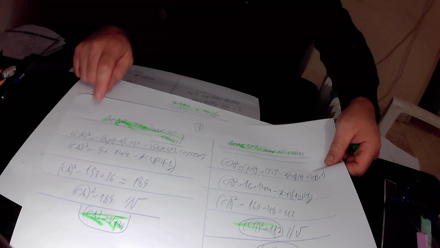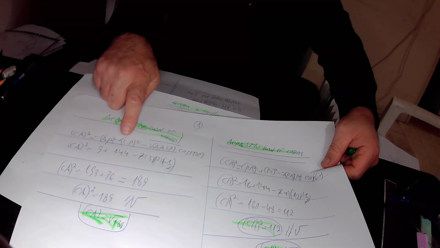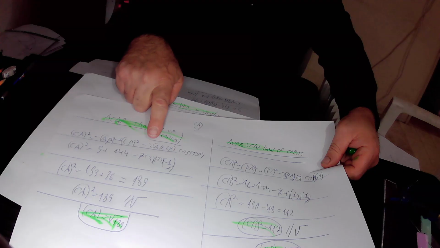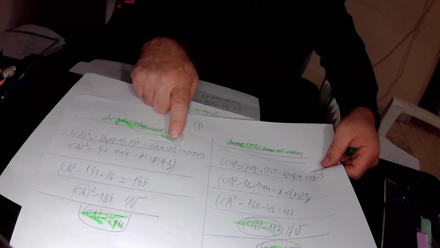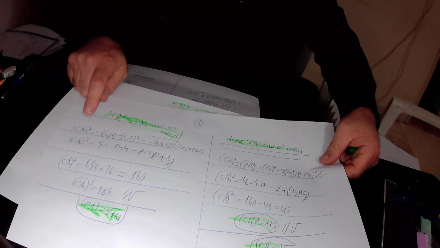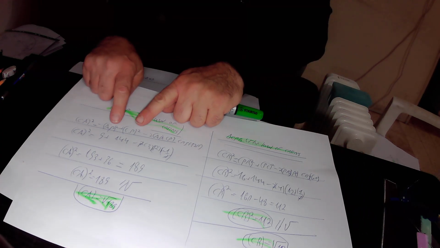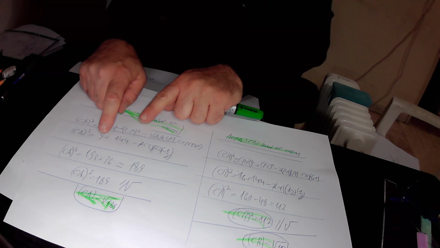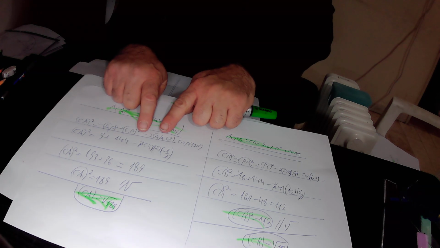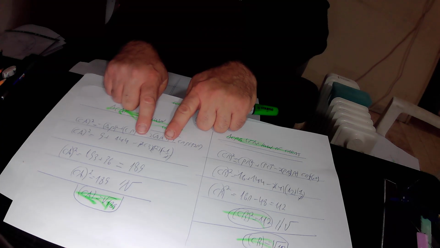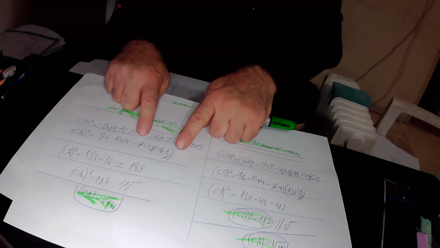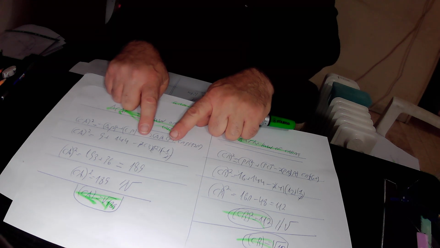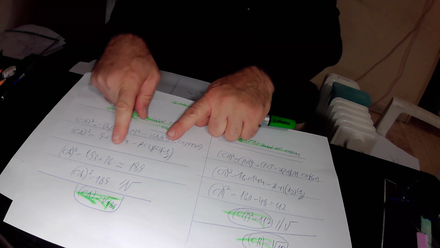So in total we have CA squared equals 9 plus 144 minus 2 times AP, that is 3, times CP, that is 12, times cosine 120 degrees. Cosine 120 degrees equals minus 1/2. So in total CA squared equals 9 plus 144, that is 153. And here we have minus times minus is plus, so this expression in total is positive. We have 2 in the numerator, 2 in the denominator, so the 2 gets cancelled. So this expression in total equals 3 times 12, that is plus 36.